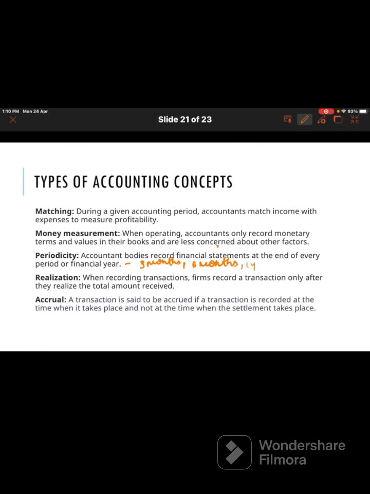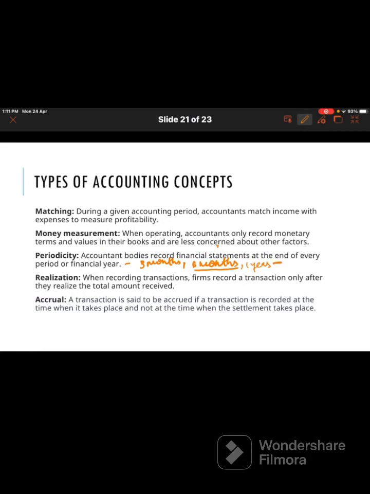For example, if we are calculating for 6 months, all the transactions related to those 6 months will be recorded, income and expenses, assets and liabilities, to identify the profit or loss situation, as well as the financial position of the business and tax calculation also. So the periodicity concept says that transactions are recorded for a certain period, and every year it is for 1 year.